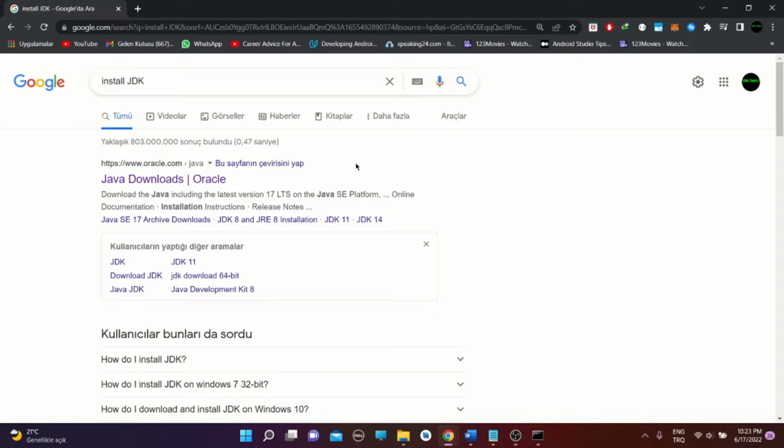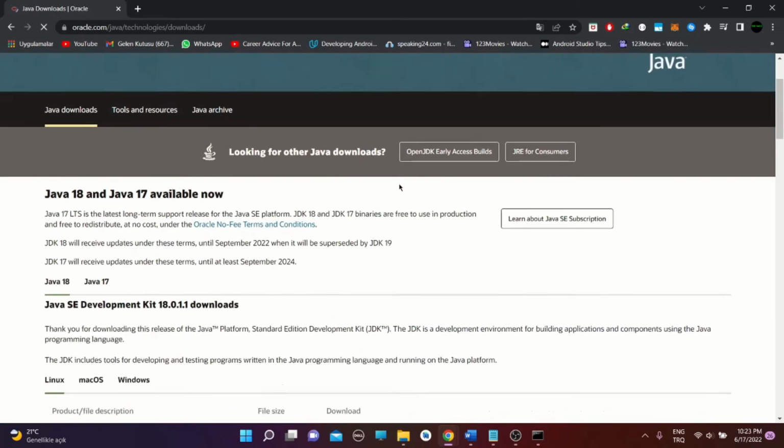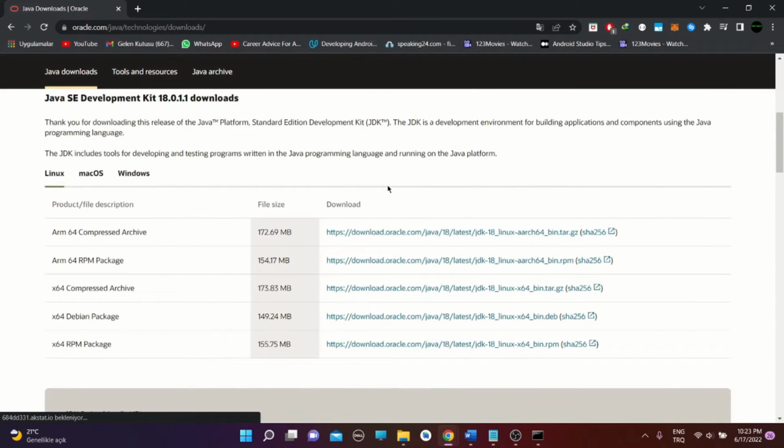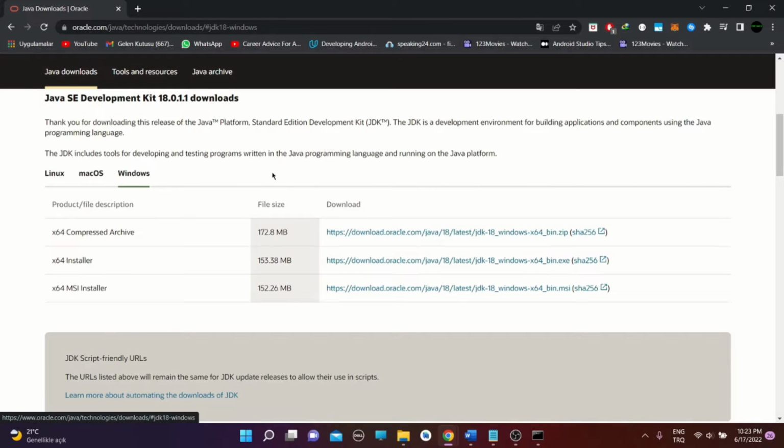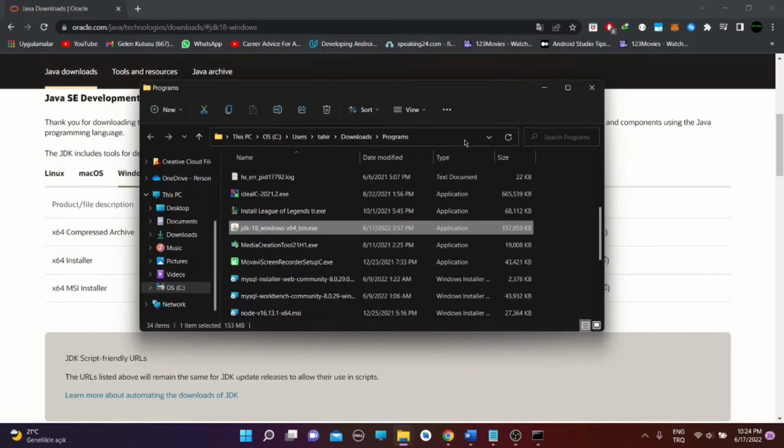Open the Oracle website for downloading the JDK. Scroll down a little bit and click Windows. If you are using Mac or Linux, you must download from their tab. Because I'm using Windows, I'll be downloading the x64 installer. That's the one I'm going to install. I've already downloaded this. Find which directory you downloaded the exe file to and double click it.